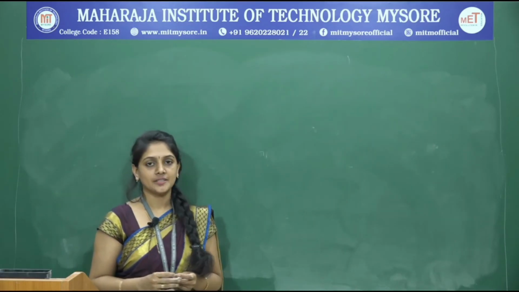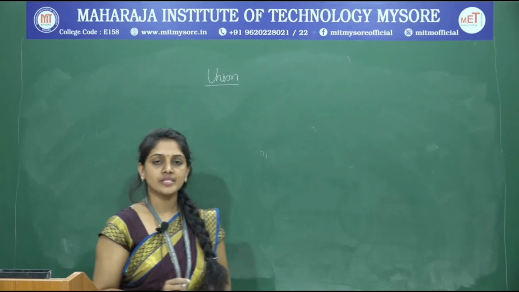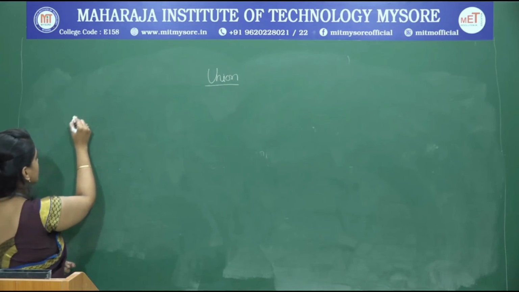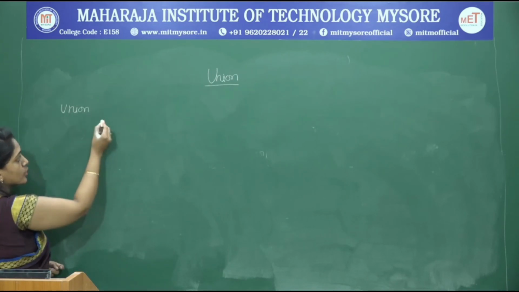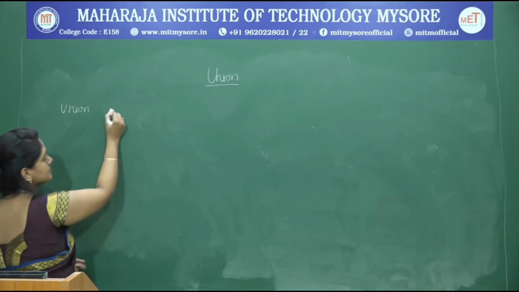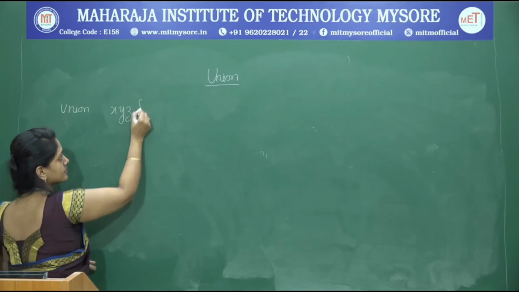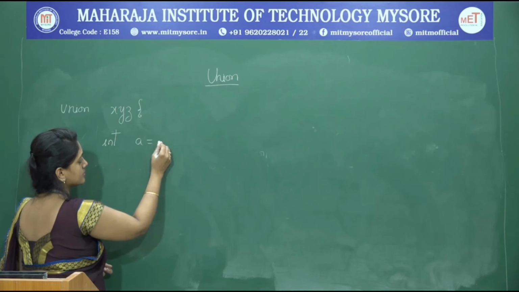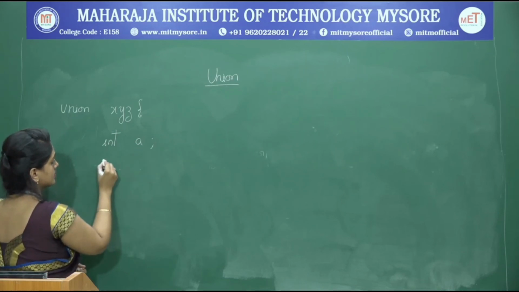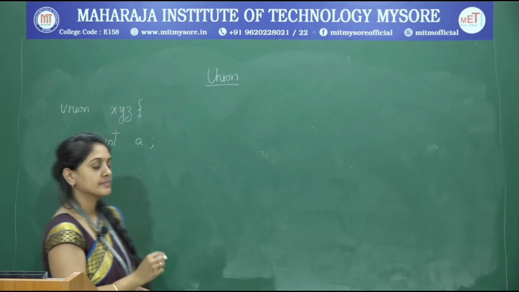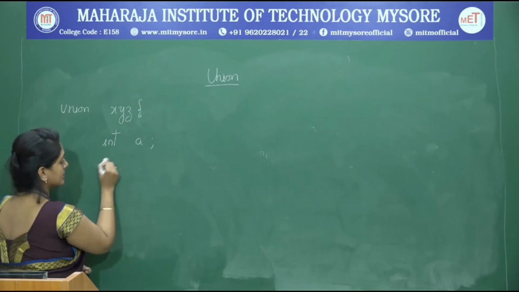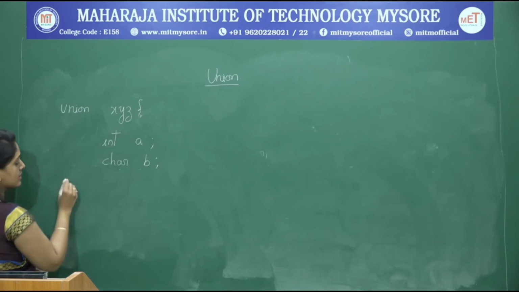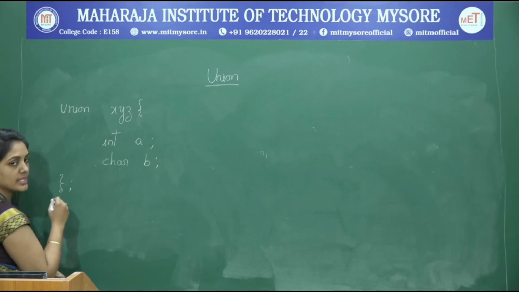Next we shall see union. Union is also a user defined data type. To declare a union, we use the keyword union followed by a tag name of the union, and if the union has two members, int A, char B, we have to close the braces and end it with a semicolon.